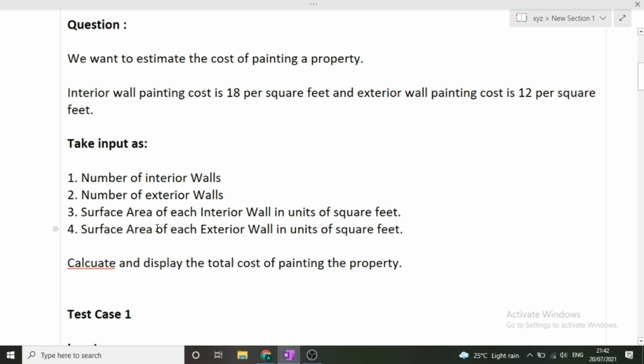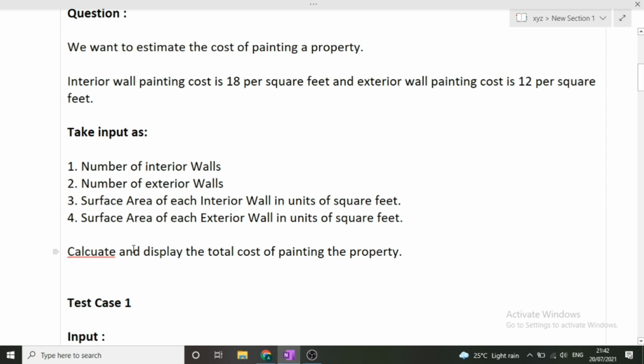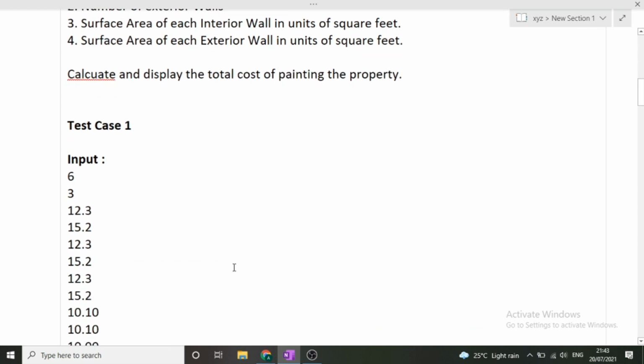I hope this is clear to you, and we know that the cost of painting per square feet is 18 and 12 rupees respectively, whether it is interior or exterior. Now we have to calculate and display the total cost of painting the property. So we will first find out the cost of painting interior walls, then add it to the cost of painting exterior walls, and in the end display the sum. I hope this question is clear to you. It will be more clear when we see the test case.